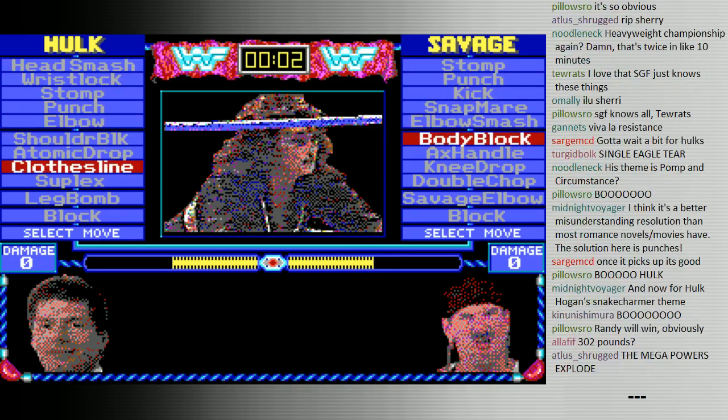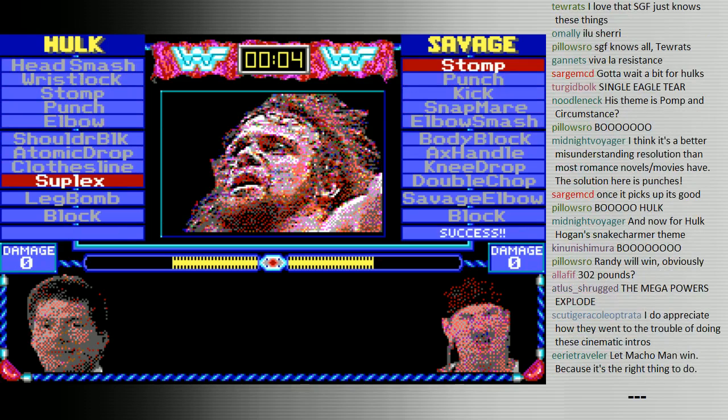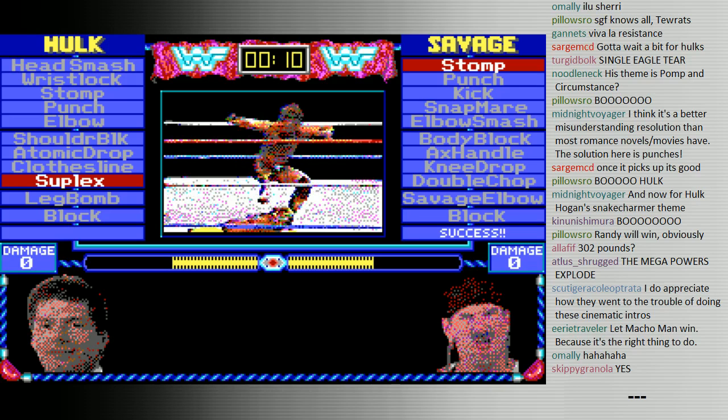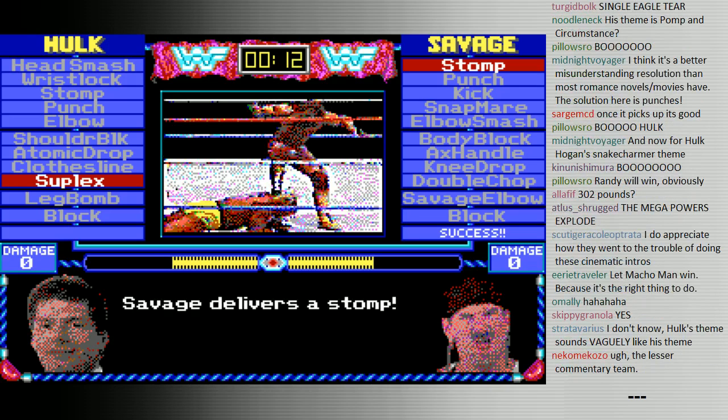Okay, so now both CPUs are going at it at the same time. Hulk goes for the suplex while Savage goes for the stomp. Of course, Savage is going to win that because it's just begun, and he chose the much lighter move than Hogan.